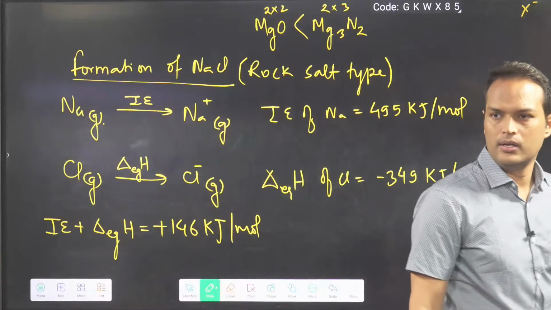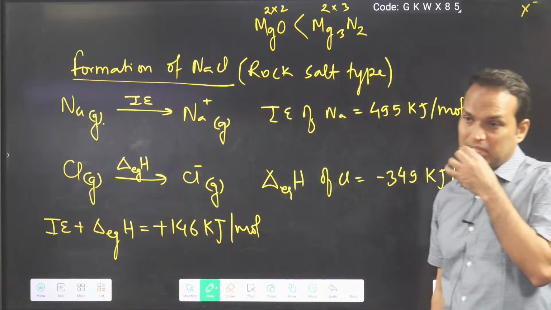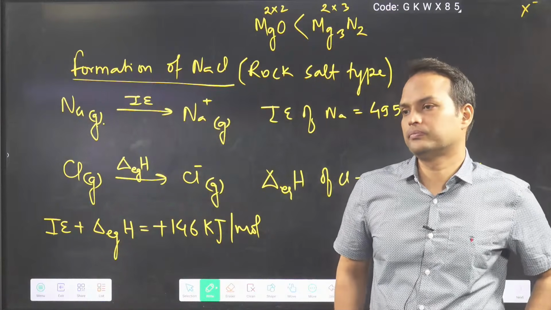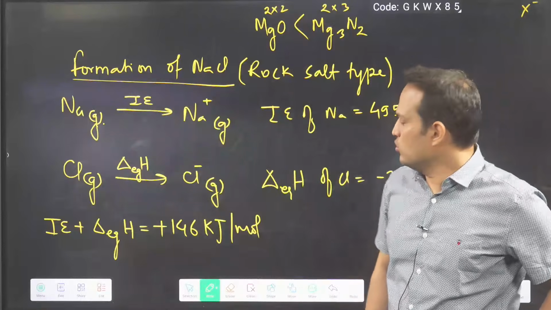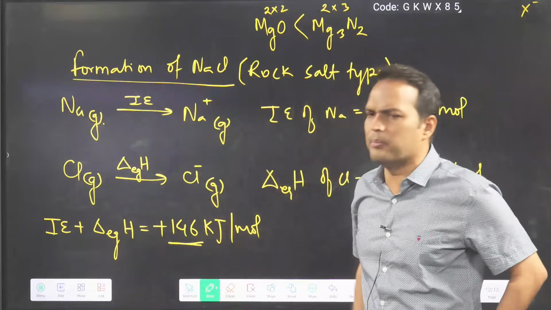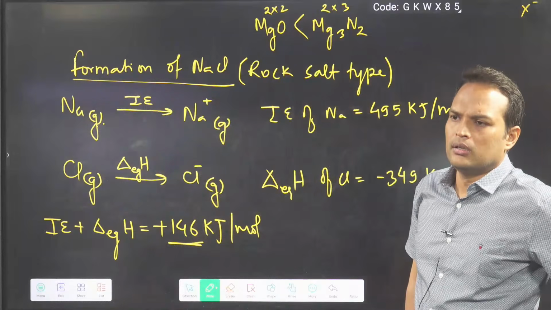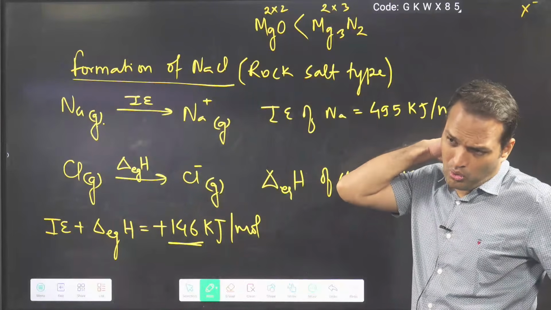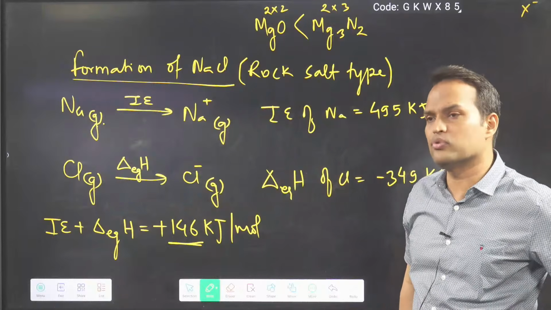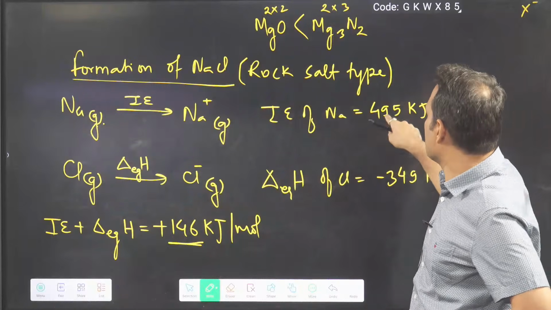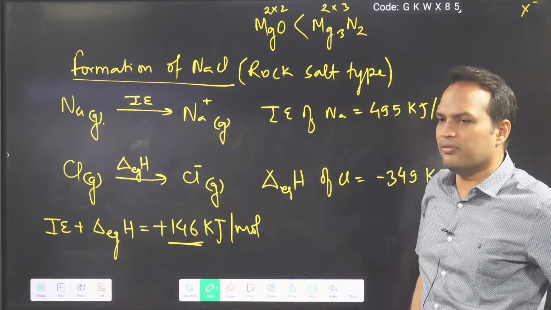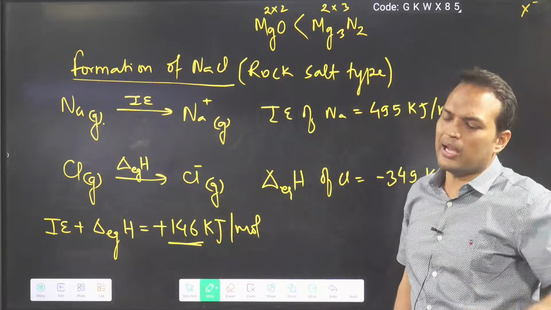So till now, overall 146 kilojoule per mole of energy is absorbed, because ionization energy required is around 500 and released energy is around 350. So my 150 is gone.